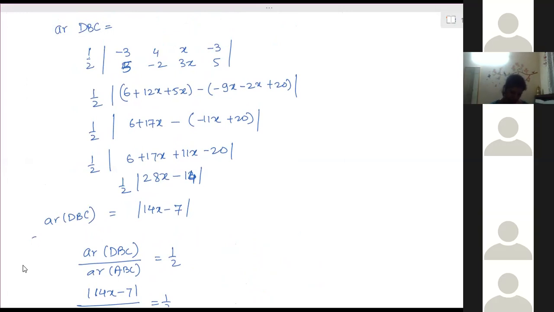Ma'am, is it necessary to mention the reason now? Yes, you have to take it, otherwise you lose marks. And this question was asked earlier. In one of the papers I've seen this question for 4 marks. No, you do not need to mention the reason. Only when removing the absolute sign, you have to take one positive and one negative value. No need to mention why. Okay, ma'am, we can directly take it.